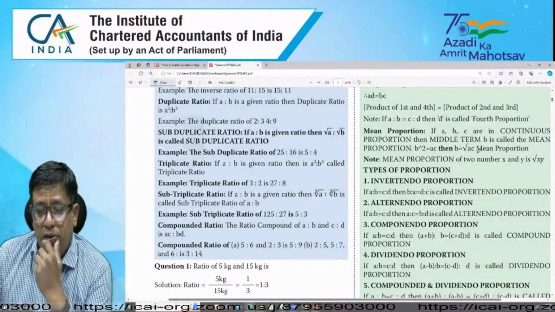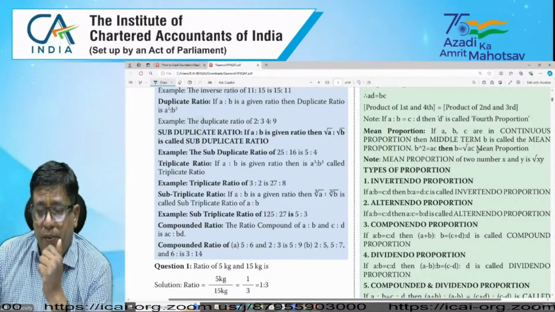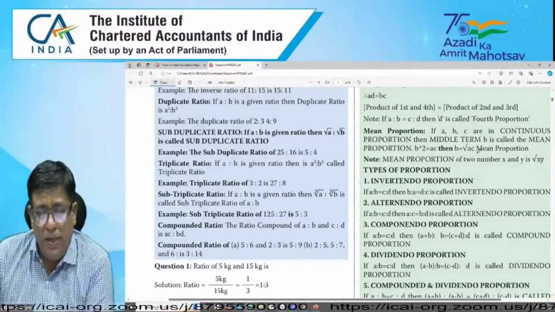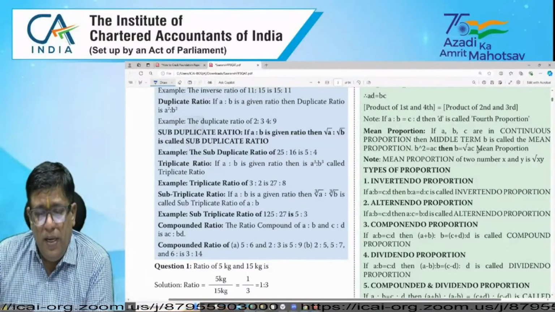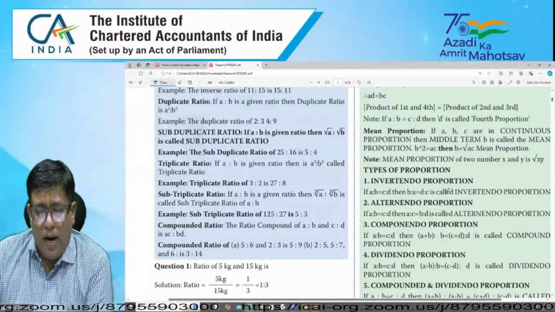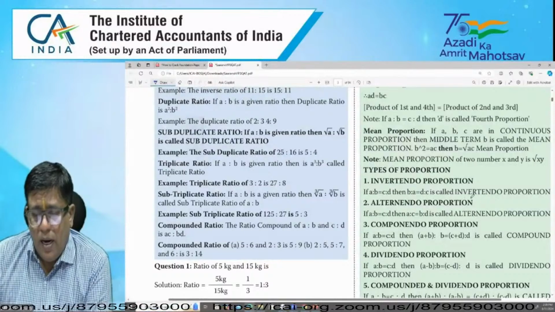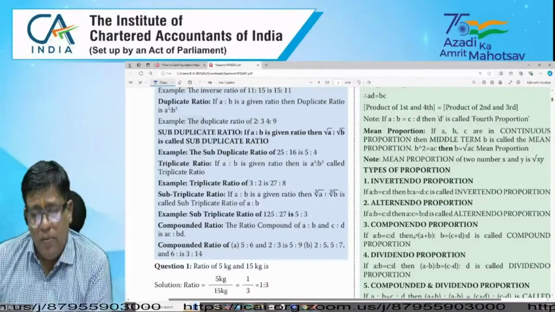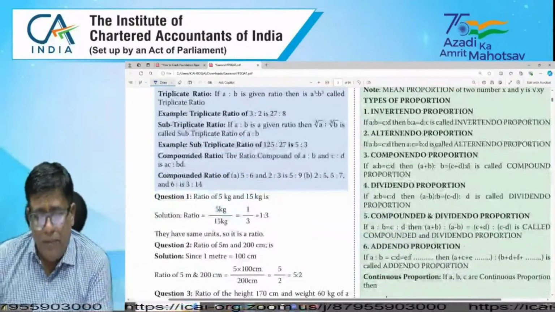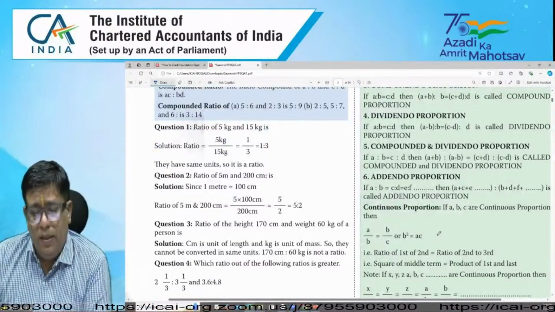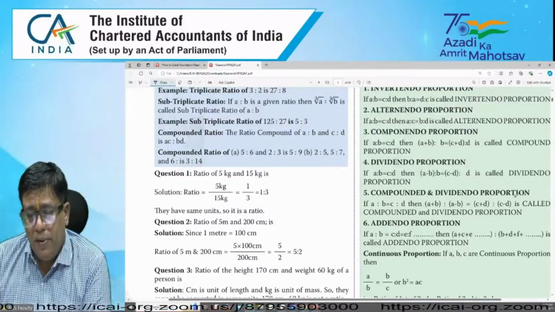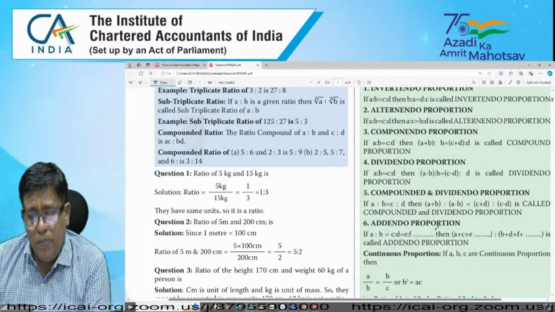in the study material: A, B, C are in continuous proportion. B is the middle term or mean proportion between A and C. B square equals AC. And what is inverse proportion, invertendo, alternando proportion, componendo proportion. If you look at the various properties here in the study material, which are all useful, like the componendo and dividendo property, addendo properties.